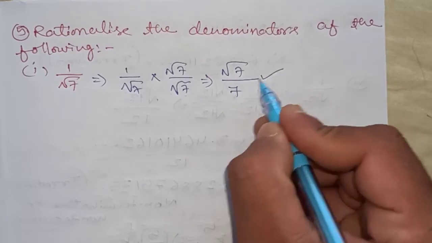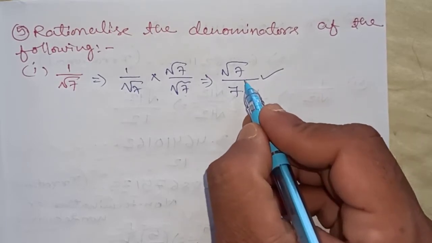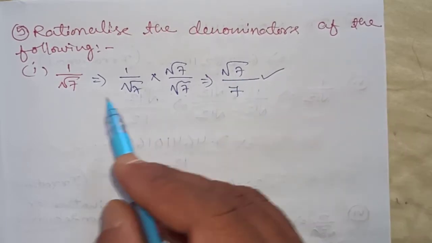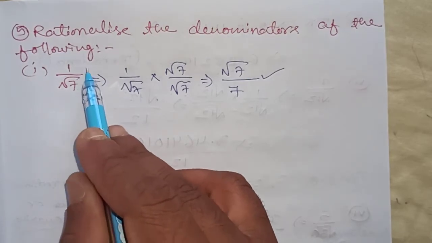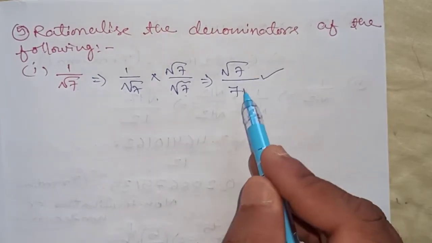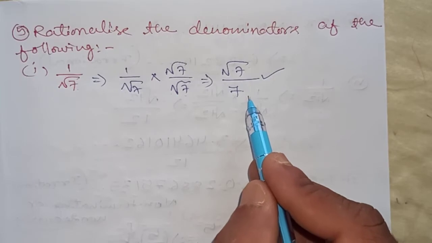Root 7 into root 7 is 7 in the denominator, and in the numerator it stays root 7. So the answer is root 7 by 7. This much only will be our answer. We have rationalized the denominator and taken the square root number to the numerator, and in the denominator it is a natural number, that is 7.